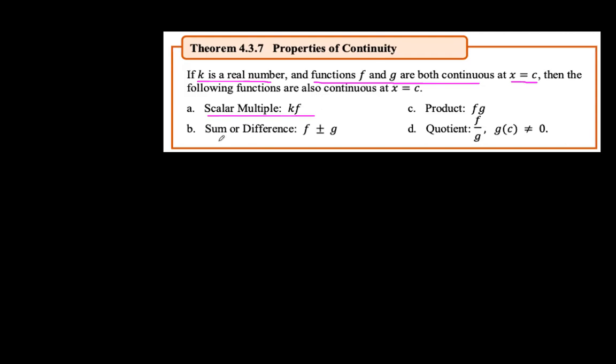Okay? And the sum and difference of two functions, ganun din, continuous pa rin sila. And the product, continuous pa rin sila as long as continuous yung dalawang functions. And the quotient is also continuous as long as c is not equal to 0. So nagkakaroon na dito ng condition or restriction. Palagi naman, di ba? So when we write A over B, make sure to include always that B should not be equal to 0.